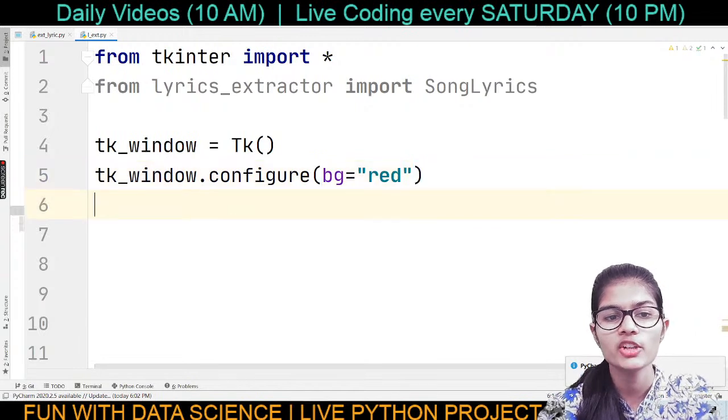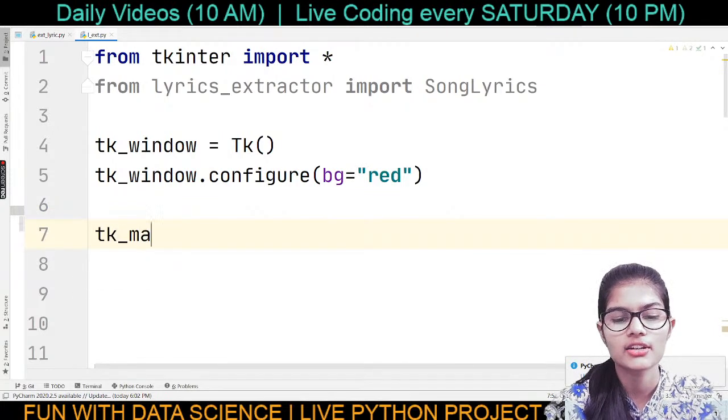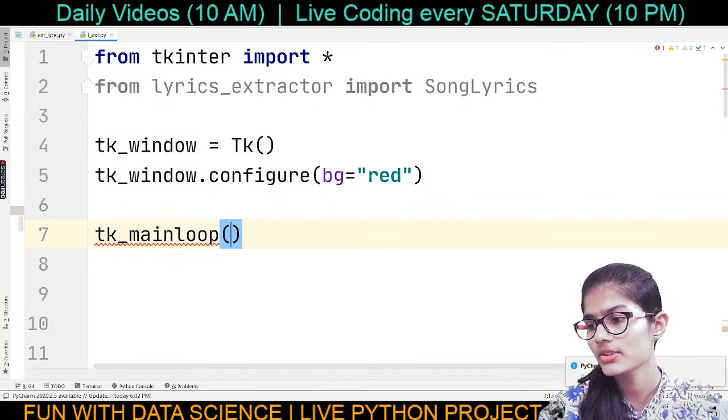Right, so here we made our tkinter window, we made the background, and I'm going to write tk underscore main loop. Now what's that actually about?